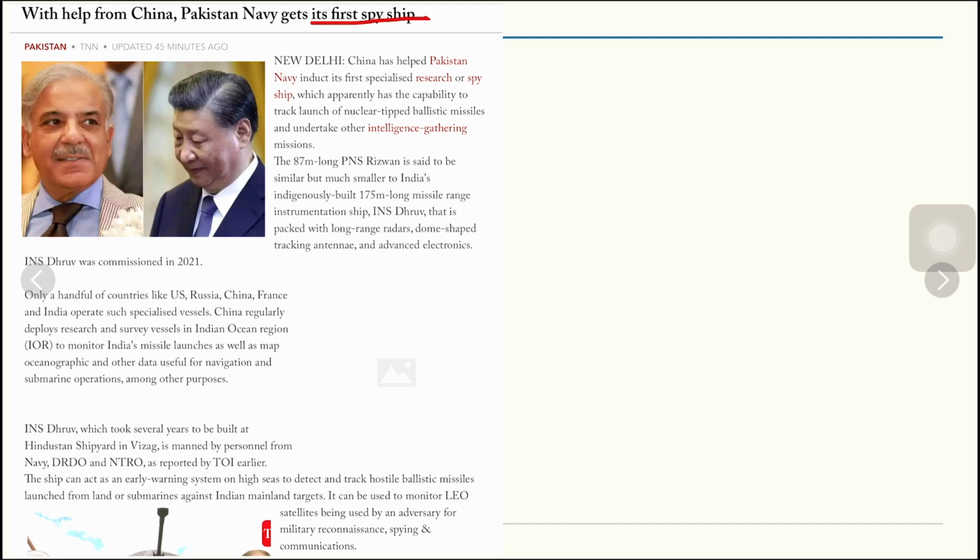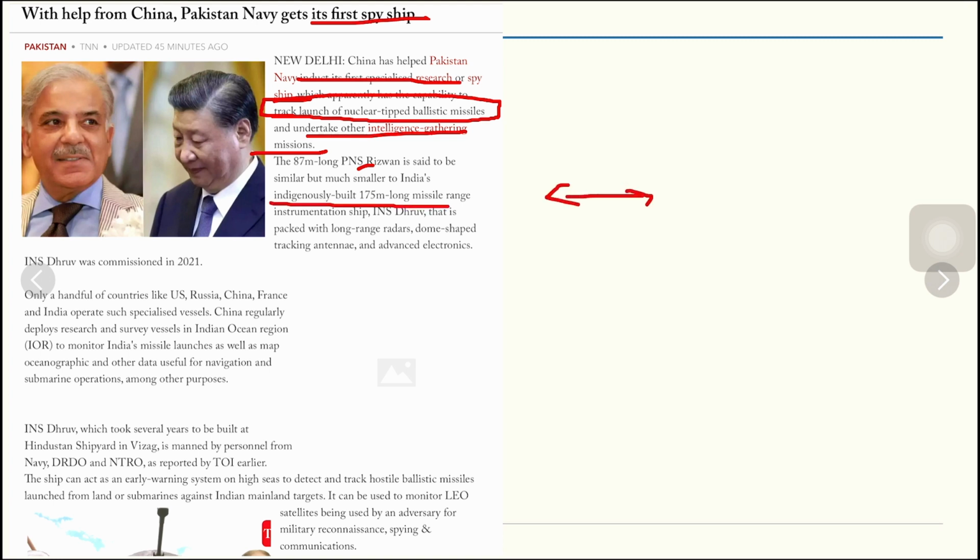China has helped the Pakistan Navy induct its first specialized research or spy vessel that has the capability to track the launch of nuclear-tipped ballistic missiles and undertake intelligence gathering missions. The name is PNS Rizwan, and it is said to be similar to India's indigenously built 175-meter long missile range instrumentation ship called Dhruv. So how can that be dangerous to India?